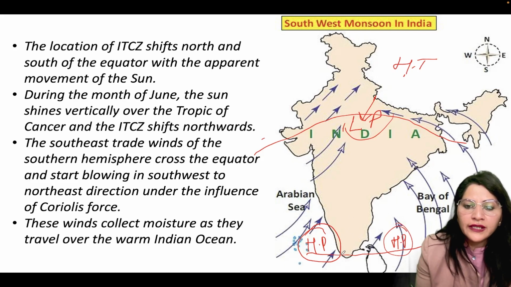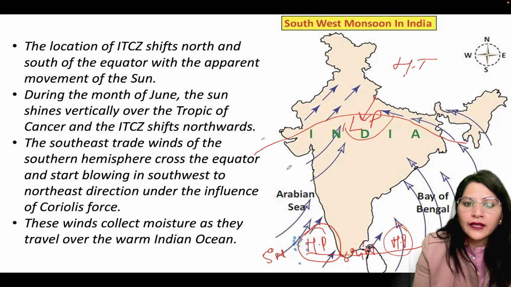As you all know, India starts from 8 degree and 4 minutes north, and I am saying that ITCZ is up to 5 degree north, and when sun rays are falling over the northern part, this ITCZ is shifting up